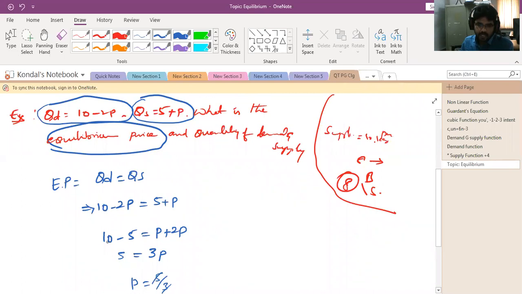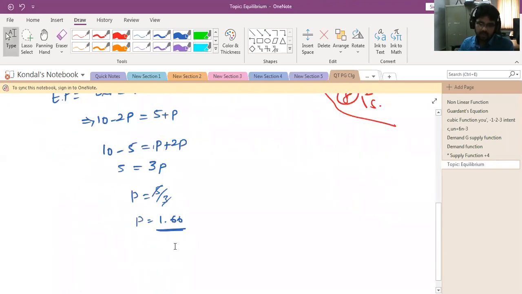So the demand equation 10 minus 2p is equal to 5 plus p. Take 10 as it is; the 5 goes to the left side, so it becomes minus. The minus 2p becomes plus 2p on the other side. So 10 minus 5 equals p plus 2p, which is 3p. Next we calculate the p value: p is equal to 5 by 3, which is 1.66. That is the equilibrium price, 1.66.